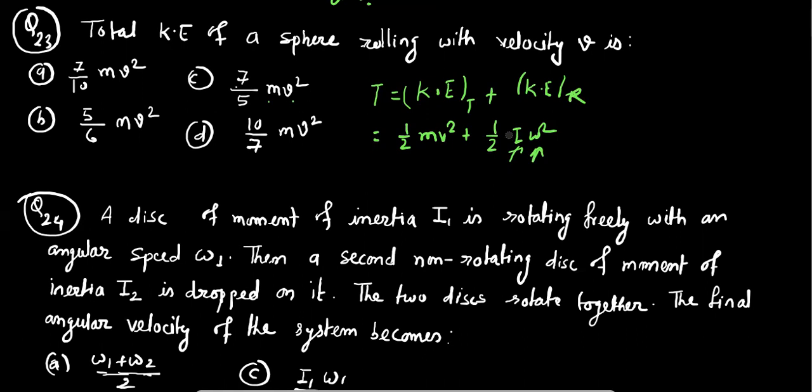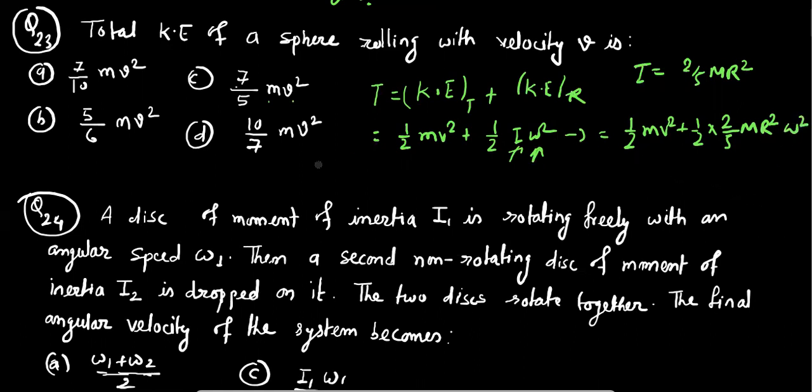The nature of the object is sphere. It is provided here. So we have to know the moment of inertia of a sphere, and its value is 2 by 5 m r square. On using this value, we can easily write it as half mv square plus 1 by 2 multiplied with 2 by 5 m r square, and this is omega square.